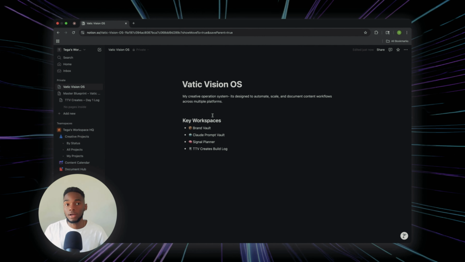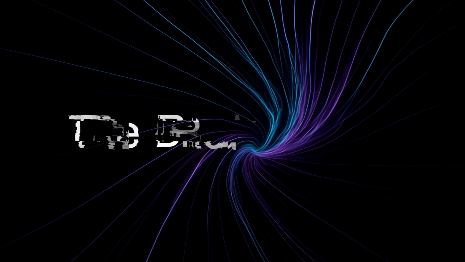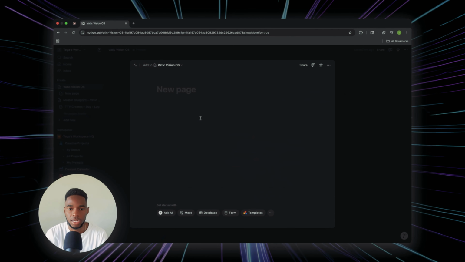So now that we have our overall OS set up, what I'm gonna do next is draft out each page so we can have a good foundation to build on, and we can get this automated system flowing and working for us. That first page is gonna be the brand vault. I'm going to have 2 separate sections. One is for my personal brand, TTV Creates, and the other consists of all the content and elements for Vatic Vision.